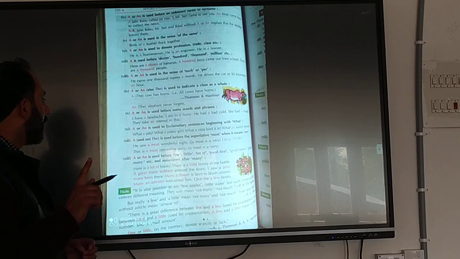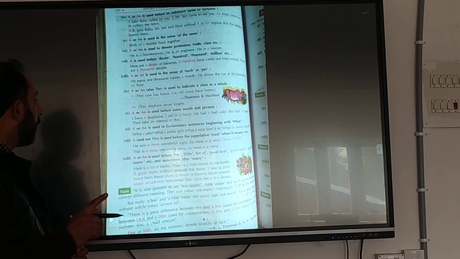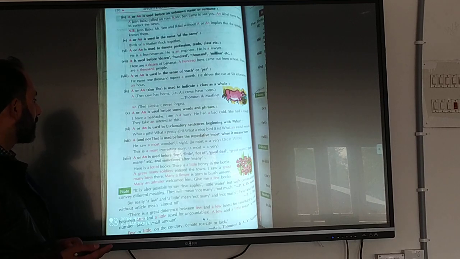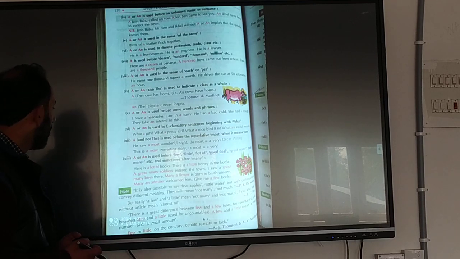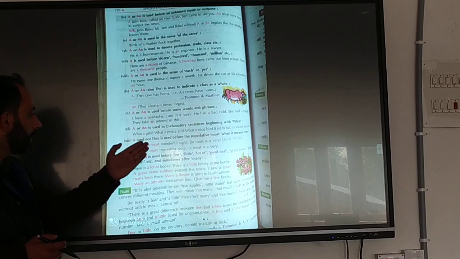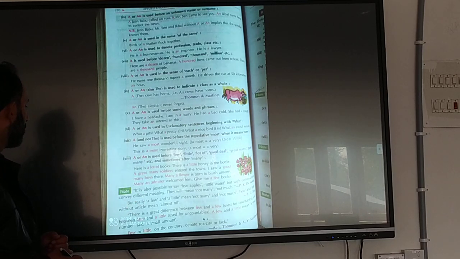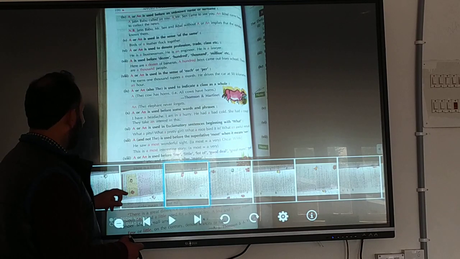Here we have to use a, not the, before the superlative most when it means very: a most wonderful sight, a very wonderful sight. A is used before some words: few, little, lot, good deal, great money. This is the use of a.